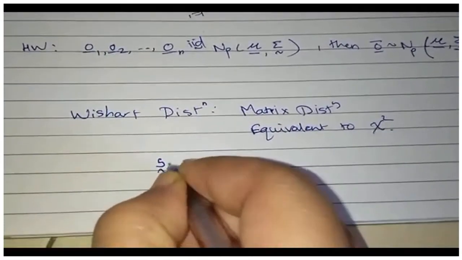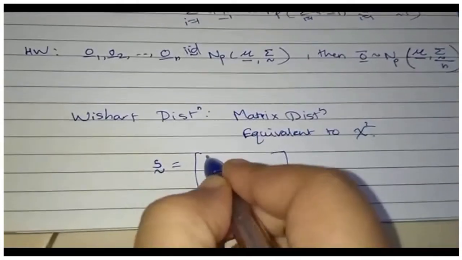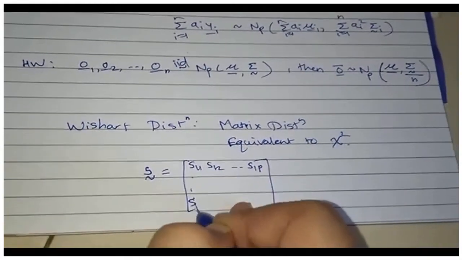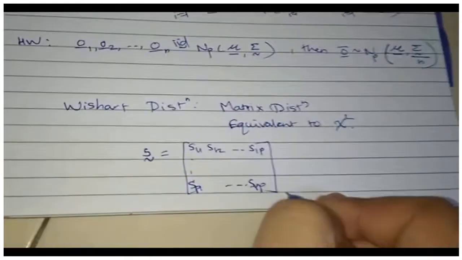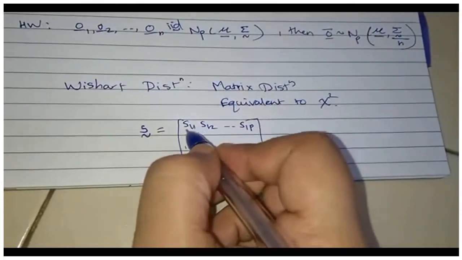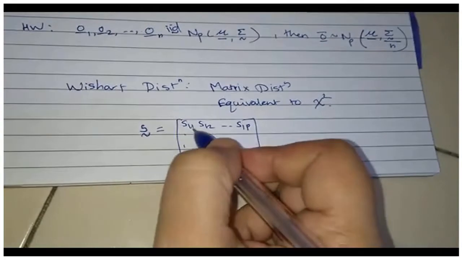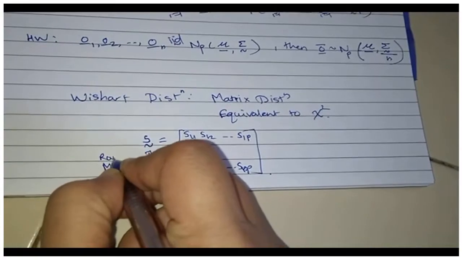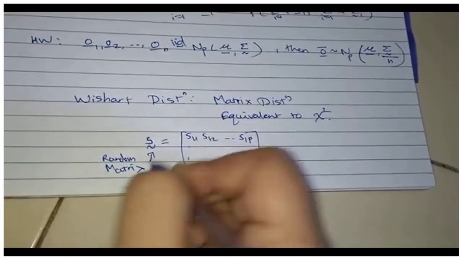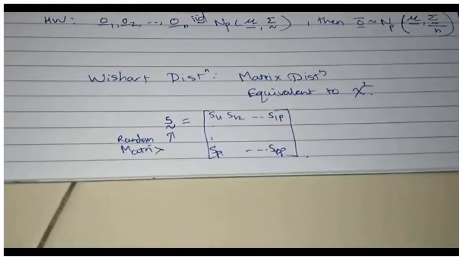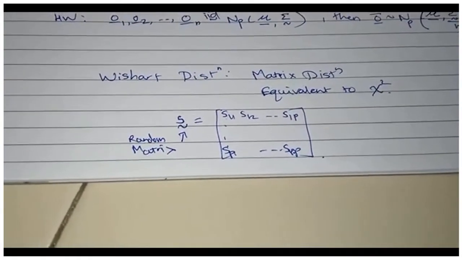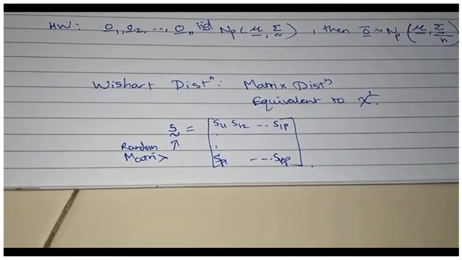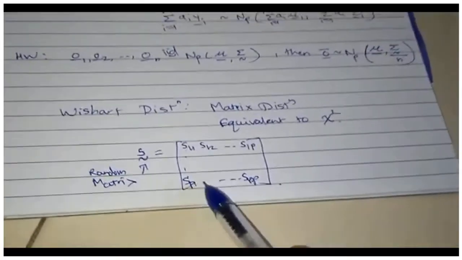So my CSSP matrix S is a matrix with entries say S11, S12, S1p and so on, up to Sp1 through Spp, because it's a p cross p matrix. So each of these is dependent on the sample, so each of these is a random variable. Hence, this is actually a random matrix. If you remember the discussion in the first week, we did define the expectation of a random matrix. We didn't define the variance of a random matrix, but expectation we did define.